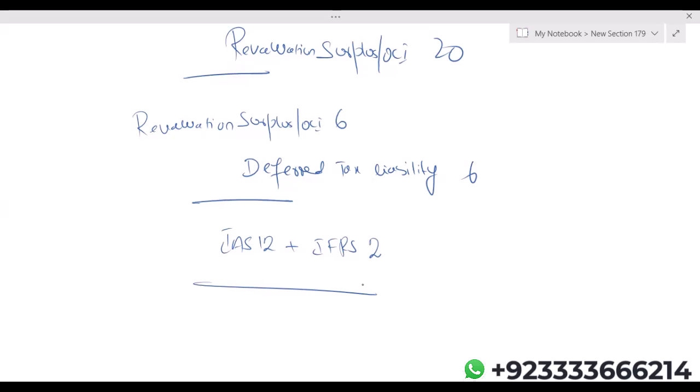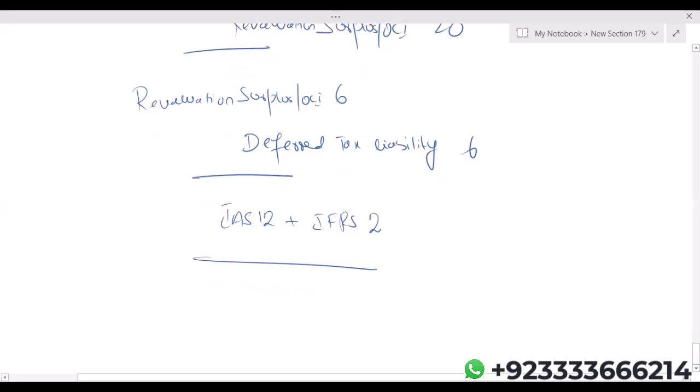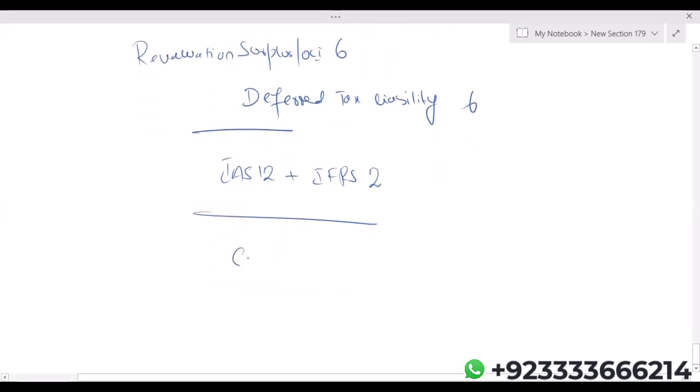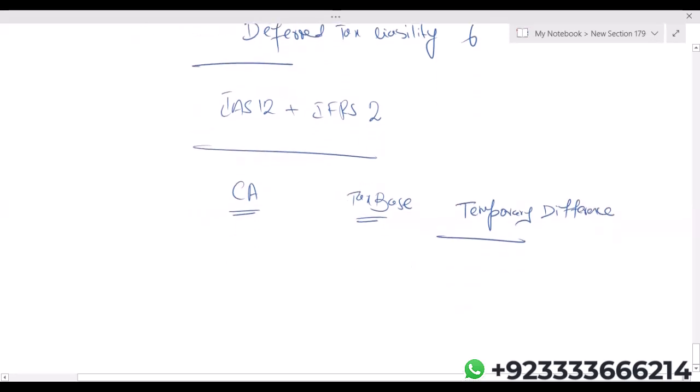Now, what happens in equity settled share-based payment transactions? Carrying amount, tax base, temporary difference, share-based payment.